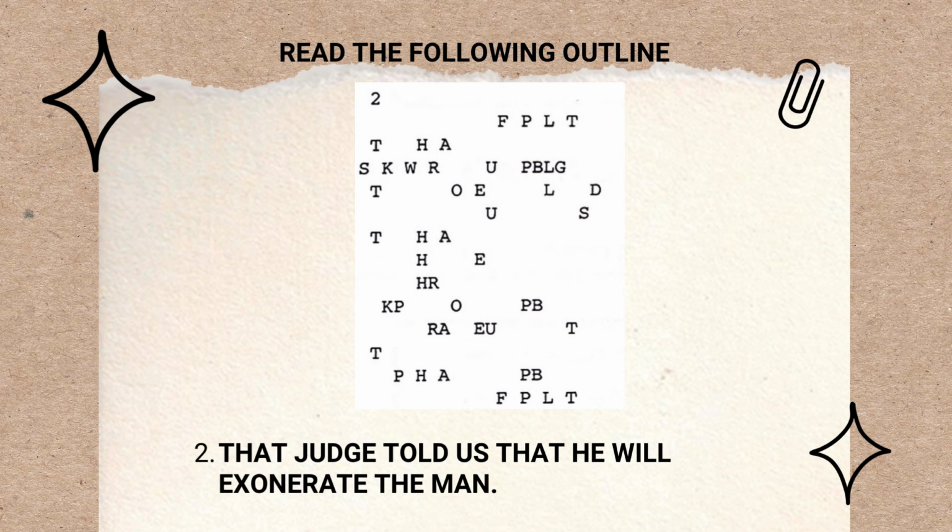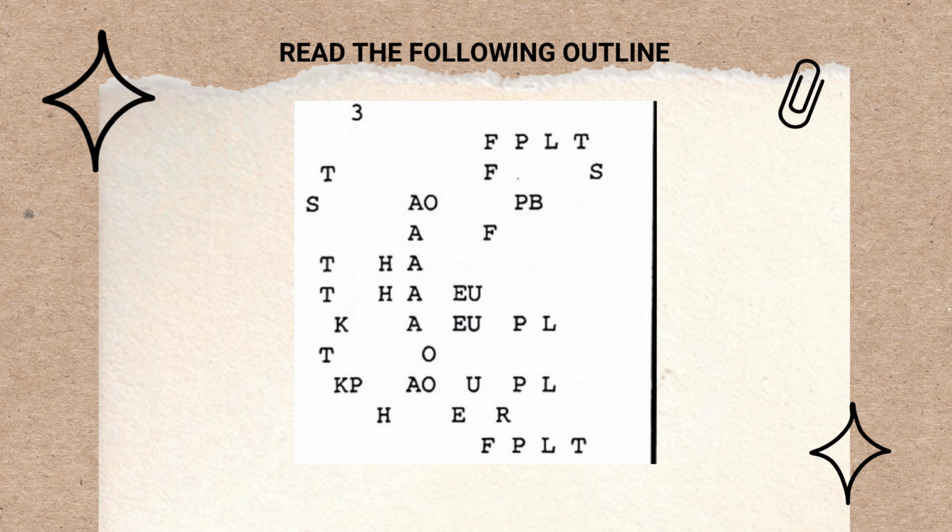However, it's not enough. It's not possible for a one stroke only, so it's a two stroke word, so you need to add another rate. So exonerate the man, period. So an accented vowel there is the exone. So exonerate the man, period. That judge told us that he will exonerate the man. Okay, I hope you got the correct answer earlier.